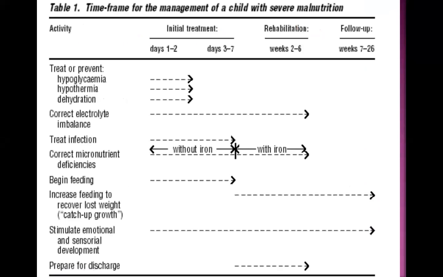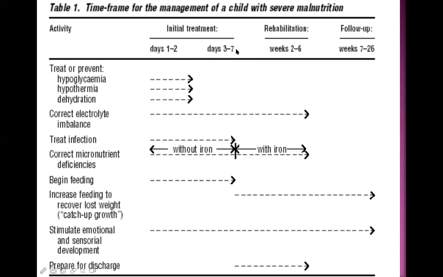Now, if you understand this slide, the whole discussion will be very easy for you. So please pay attention here. This is the initial treatment, here is the rehabilitation, and here is the follow-up. Look at the time frame here. The first week after hospital admission is the initial treatment phase.